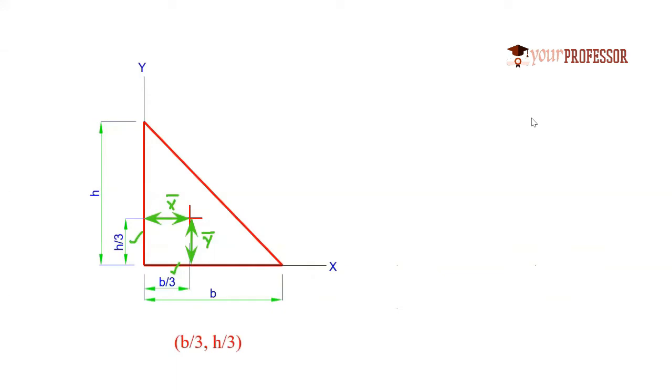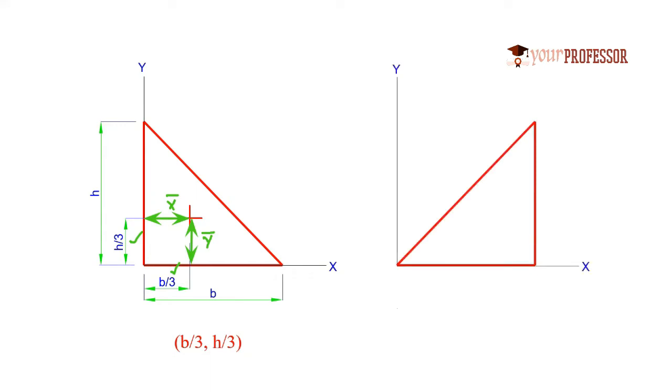So will the coordinates of centroid for a right angle triangle always be b by 3, h by 3? The answer is no. How is it? Let us see. There is a change in orientation of the right angle triangle like this. Consider axis like this. We know that the location of centroid is here, right? So for the base B, height h, I have considered a similar right angle triangle. We know that from the vertical side, this distance is b by 3. And from the base, the perpendicular distance up to this point is h by 3.